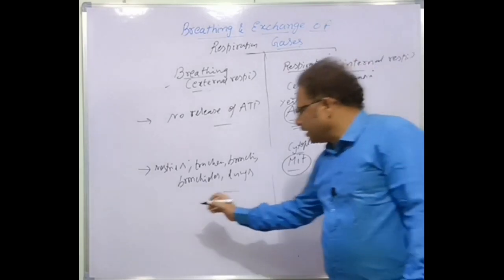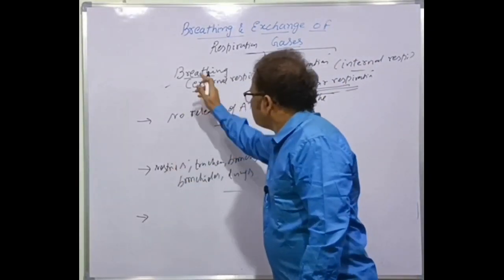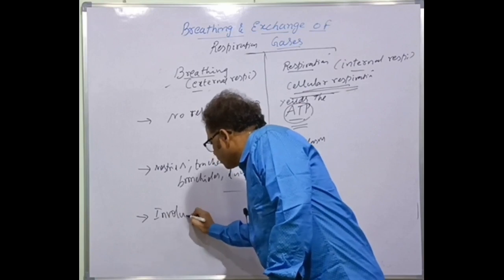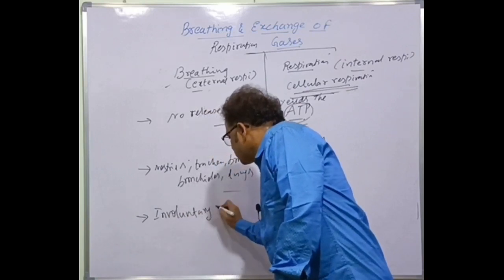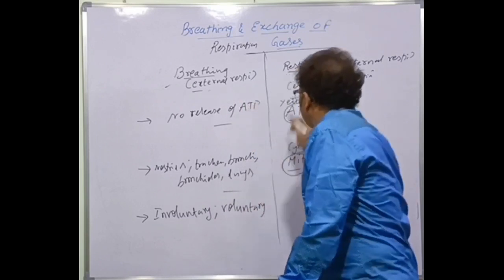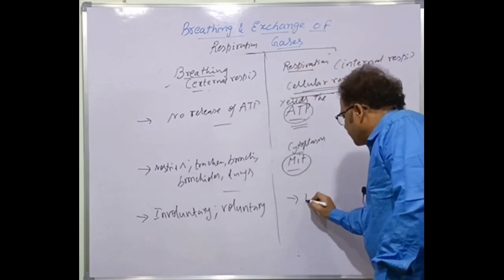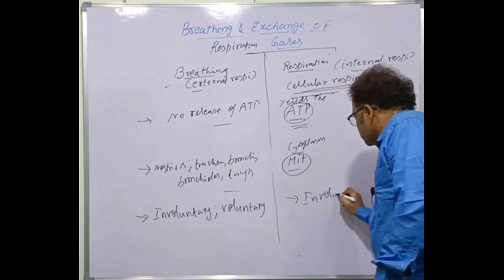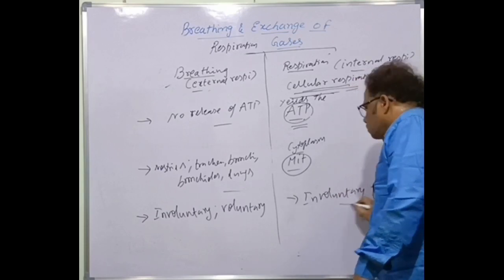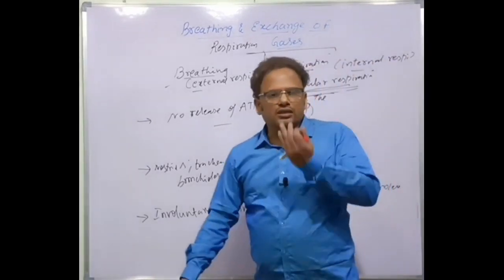The next point is, breathing is an involuntary process as well as a voluntary process, whereas cellular respiration is always an involuntary process. See, I am breathing now.